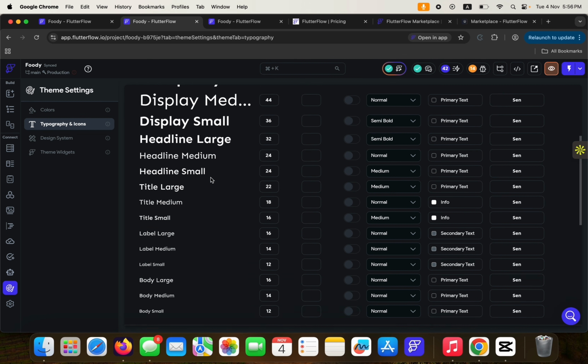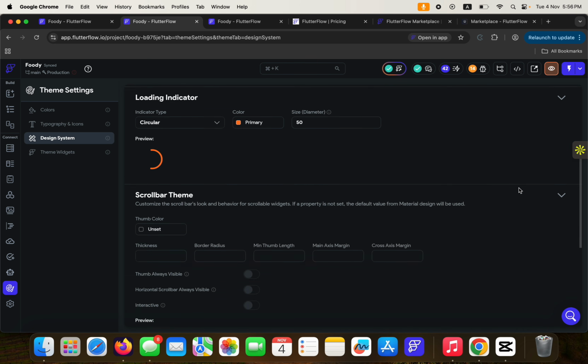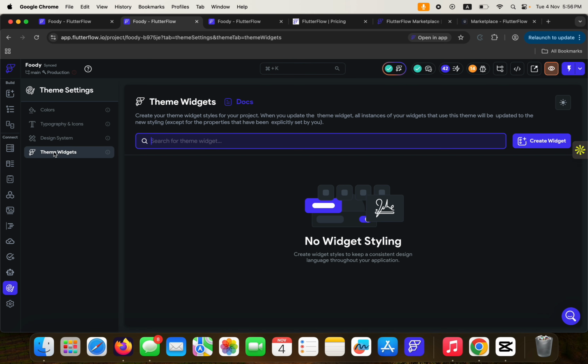These are some of the things that you get to see here as well. So the design system, you can create it yourself. You can determine the size of your screen that makes up a mobile application, the size of the screen that makes up a tablet, and the size of your screen that makes up a landscape. You can set up all of that here, which helps you with handling the breakpoint in different gadget devices or gadget screens. And yeah, so now we can come to the team widgets.